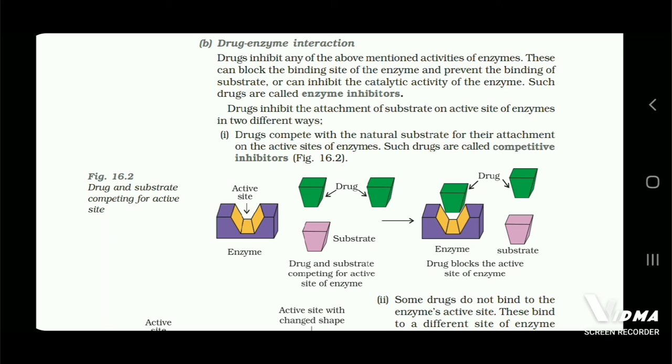B. Drug enzyme interaction. Drugs inhibit any of the above mentioned activities of enzymes. These can block the binding site of the enzyme and prevent the binding of substrate, or can inhibit the catalytic activity of the enzyme. Such drugs are called enzyme inhibitors. Drugs inhibit the attachment of substrate on the active site of enzymes in two different ways. First, drugs compete with the natural substrate for their attachment on the active sites of enzymes. Such drugs are called competitive inhibitors.